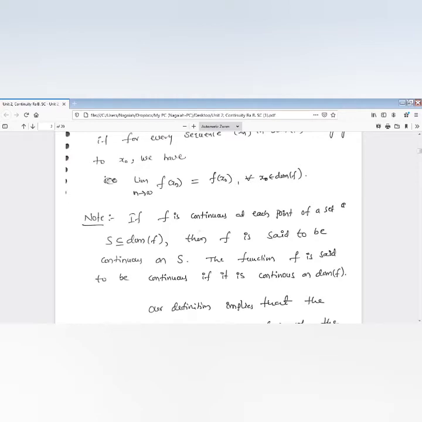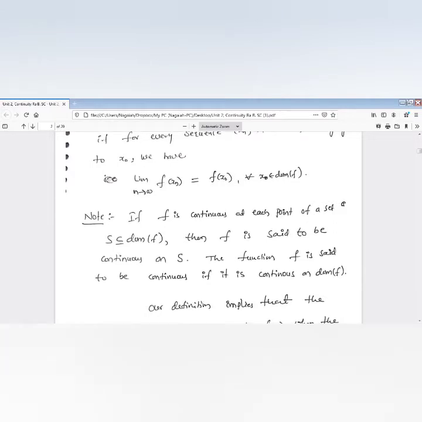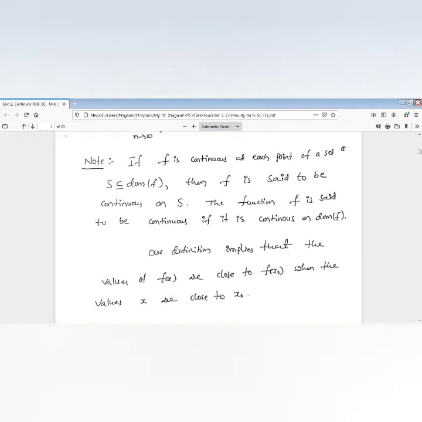If f is continuous at each and every point of a set S, where S is a subset of the domain of f, then we say that the function f is continuous on the whole set S. The function f is said to be continuous if it is continuous on its domain. Wherever we say that the function f is continuous, it means the function is continuous on its domain.